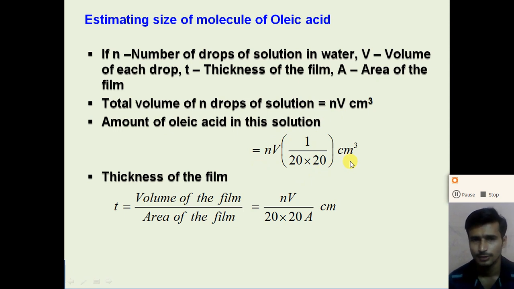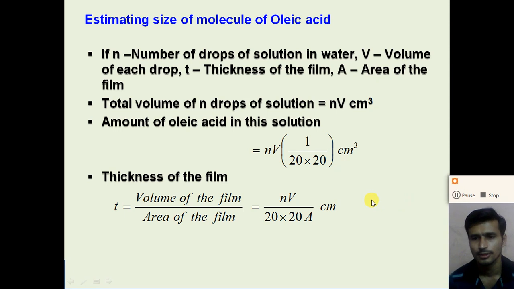Now from this we calculate the volume of the film, and the area of the film from the circular diameter. So the thickness of the film is equal to the volume of the film divided by the area of the film. Here the volume we get is nV divided by 20 into 20, so nV divided by 20 into 20 into area A centimeter. This way we can calculate the thickness of the film, and the thickness of the film is equal to the size of the molecule of the oleic acid. So dear student, understand how we can estimate the size of molecules.